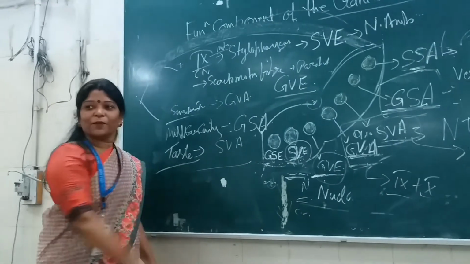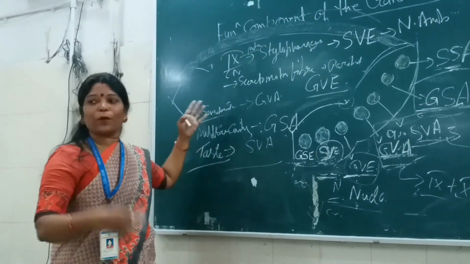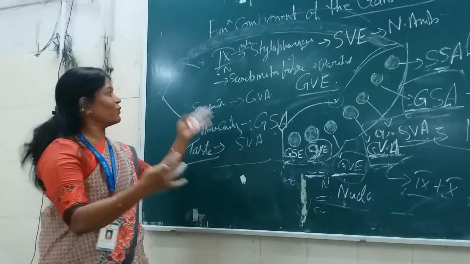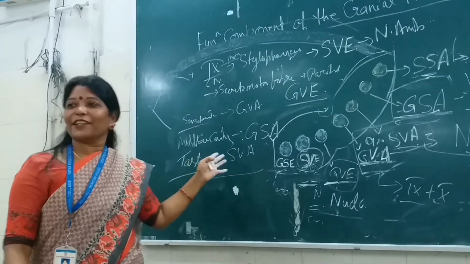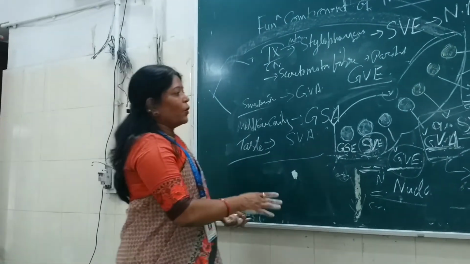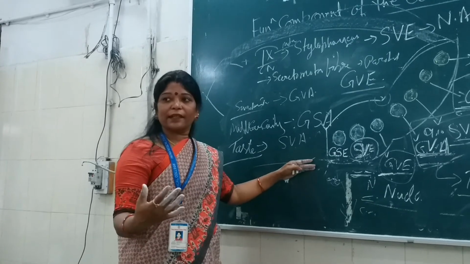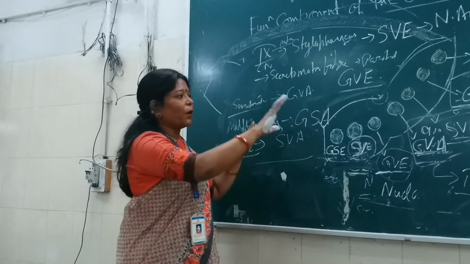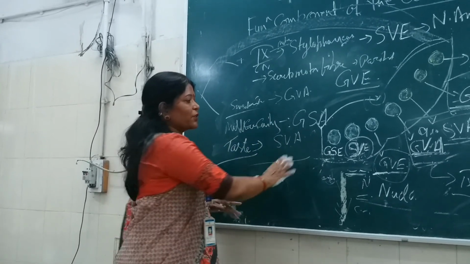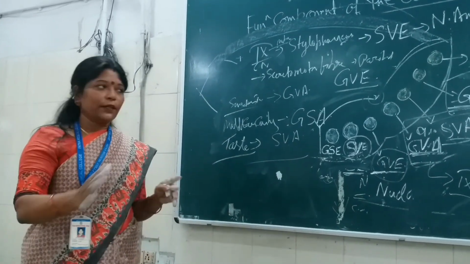Now it is clear? I have given the example of the ninth because it included both the aspects, a wide range of these functional columns related with the ninth cranial nerve. That's why I have opted for it. So go and read properly the different cranial nerves. This was all, in a nutshell, about the functional columns, efferent and afferent components of the different cranial nerves.